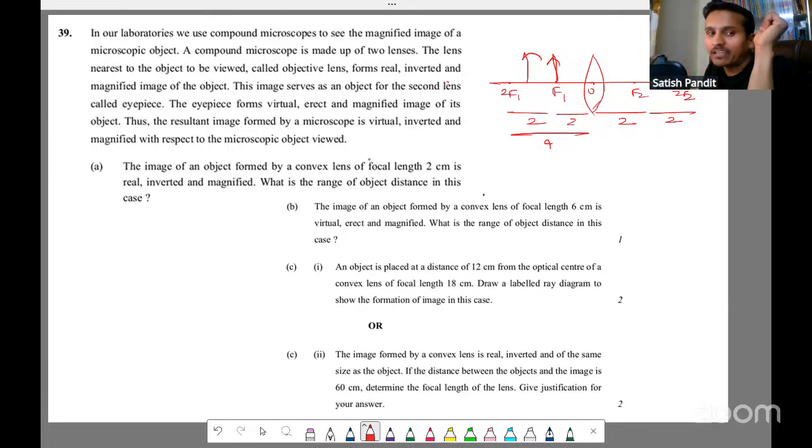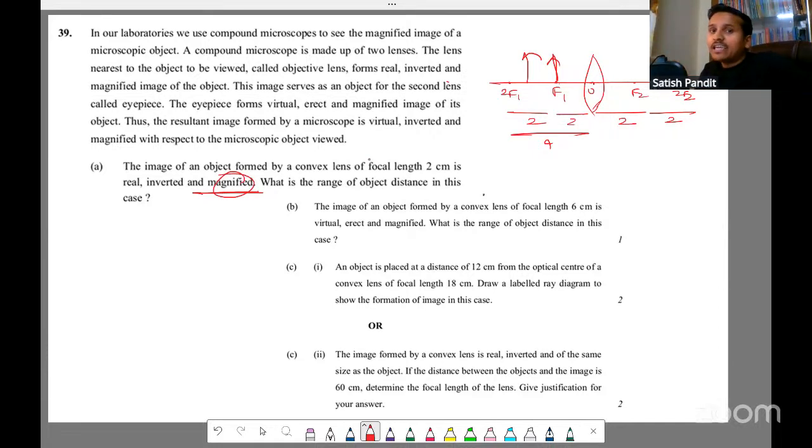Here, they just told magnified. So maybe we can say 2 also, not a problem. But in the answer key, they have told more than 2 and less than 4. Why less than 4? Because if you keep at 4, you'll get same size. So 4 is not possible. 2 is actually possible, but at 2 we get highly magnified. But here they have mentioned just magnified, not highly magnified.